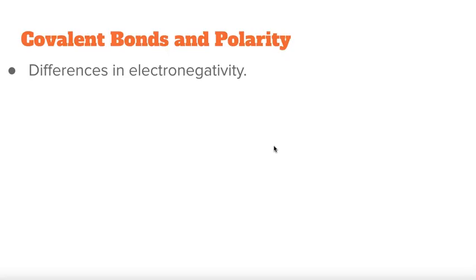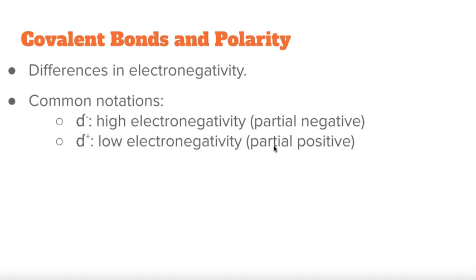Now, when two elements of different electronegativity come together, we form a polar bond. And there are some common notations that you need to be aware of moving forward to designate which part of the bond is more positive and which one is more negative. So the delta with the minus represents the higher electronegativity. That is a partial negative because if you think about it in terms of an ionic bond, that element is pulling the electrons in the covalent bond closer to the nucleus. So it's getting a more negative charge-ish.